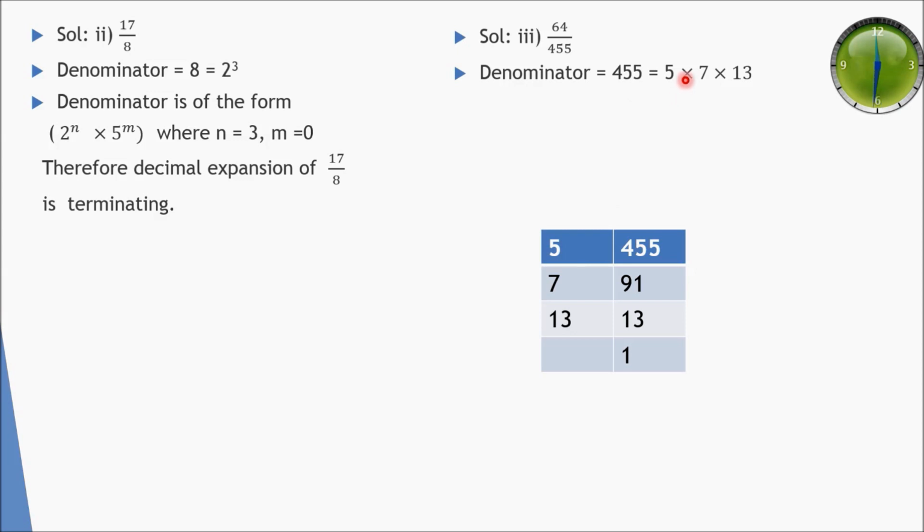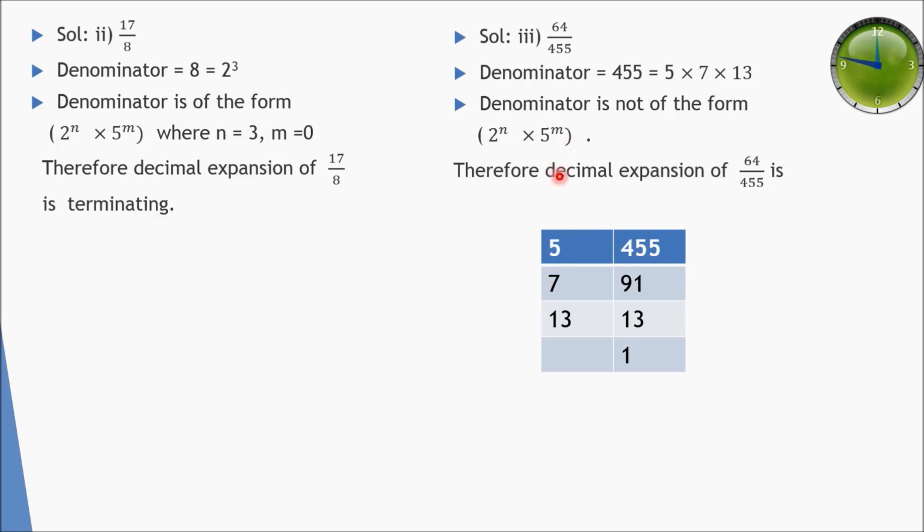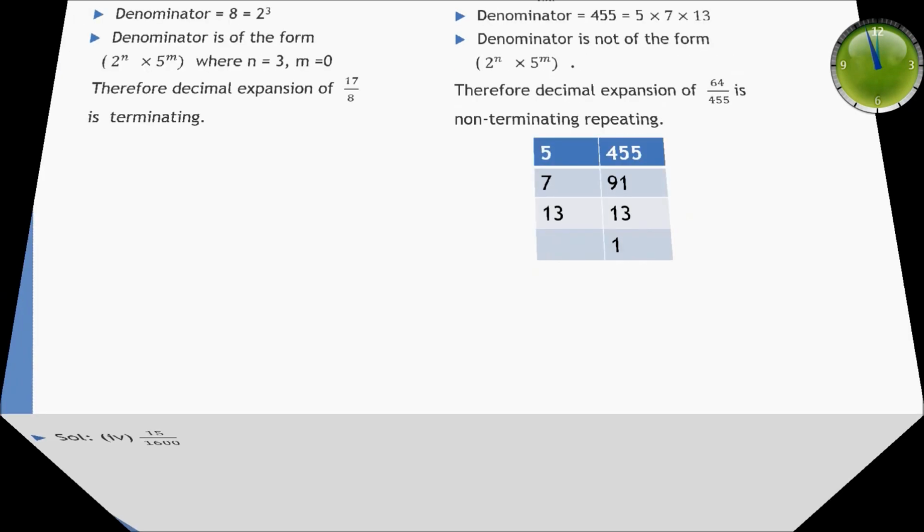As you can see, it is not of the form 2 raised to power n into 5 raised to power m, because there are 7 and 13 here. So the denominator is not of that form. Therefore decimal expansion of 64 divided by 455 is non-terminating and repeating.